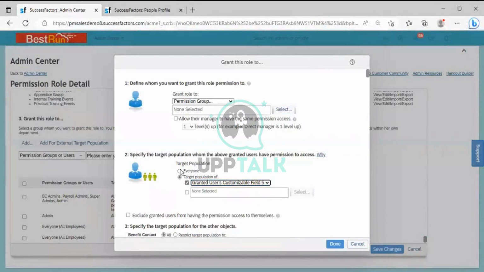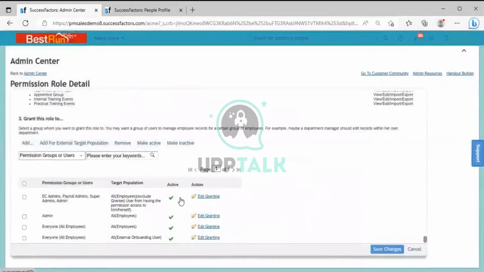Okay, that is the difference between everyone and the target population. So once this has been done, once you click here, it will be reflecting here, and then you can click on Save Changes.